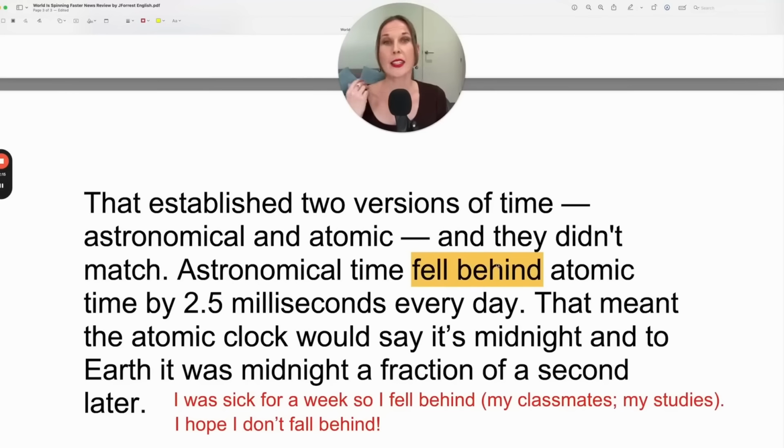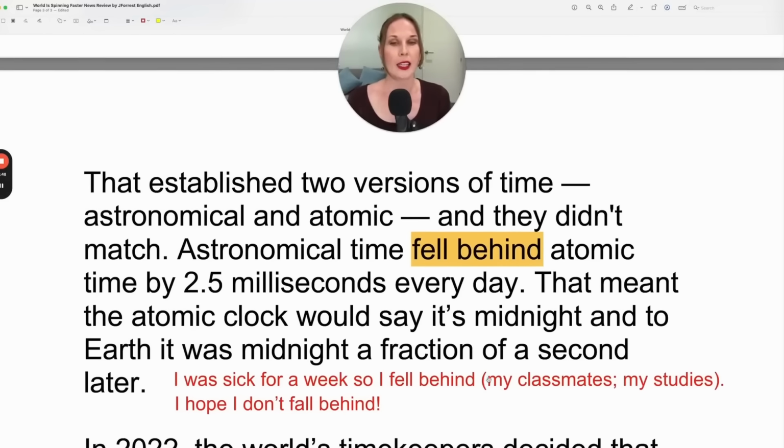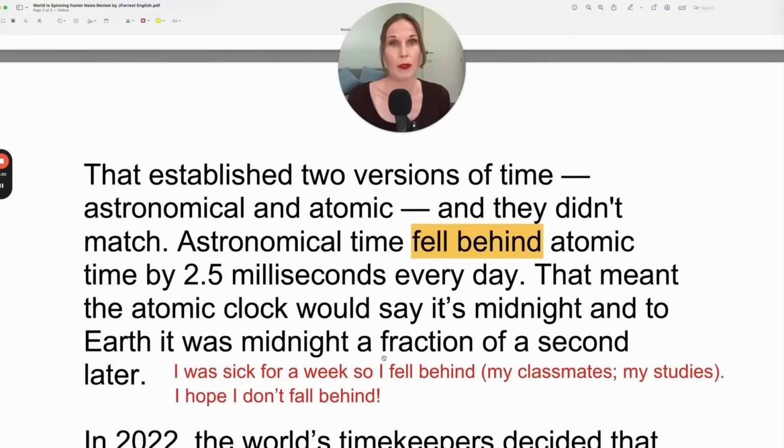To fall behind is a very common expression, one that happens to all of us. You might say, I was sick for a week, so I fell behind. You can end it there if the context is obvious. So you're talking to a work colleague, so they know you're talking about work or work projects, or you're talking to a classmate, so they know you're talking about the schoolwork, your assignments, the projects in class. So you don't need to say what the something is, but you could if it's not obvious or if you choose to. I was sick for a week, so I fell behind my classmates, my studies.